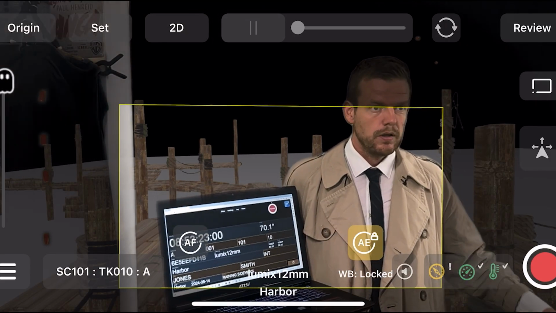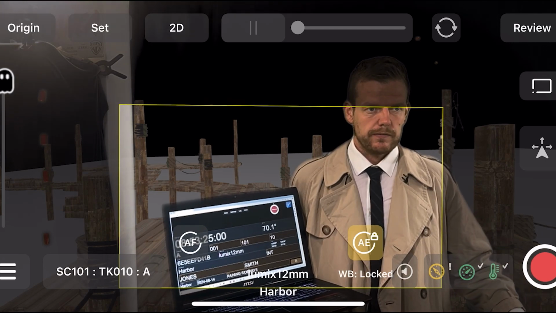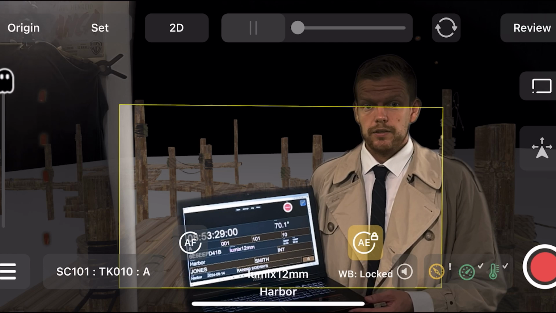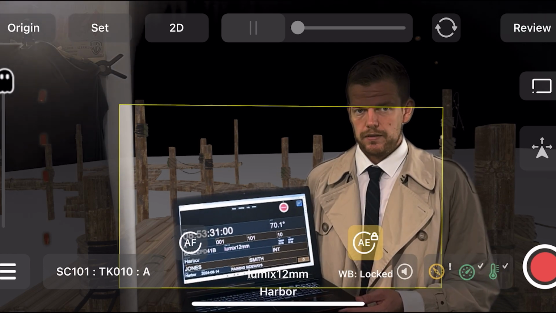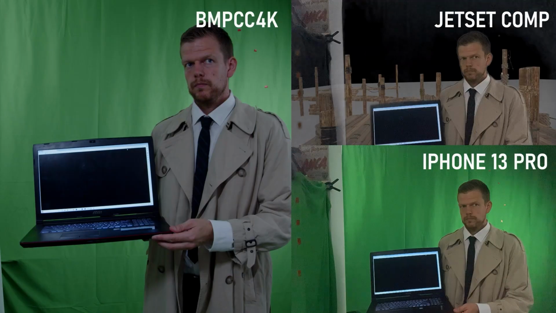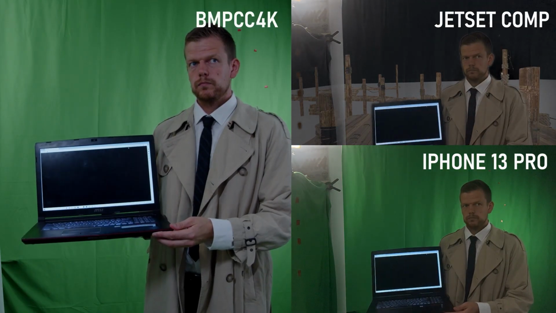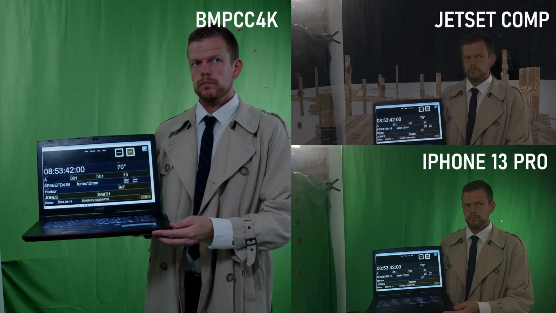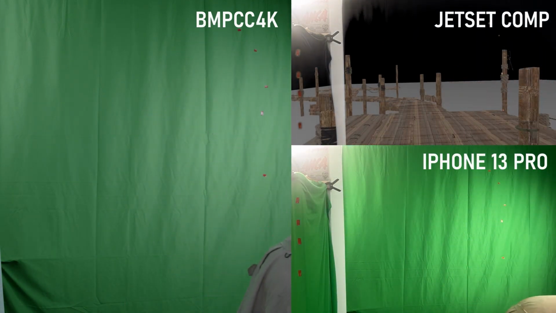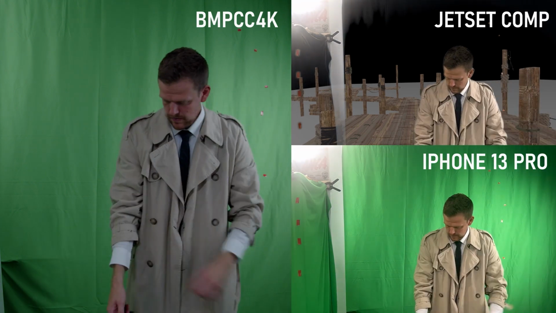So turn on your Axion CMO until you see the live view inside of your iPhone. Then open up the Jetset app and point the iPhone and your production camera to the digital slate. Once everything is ready, you can hit record on your production camera and then on your iPhone, and all of a sudden you see these markers that will help to sync up both images together, and then we can roll the take. And actually, that's all.